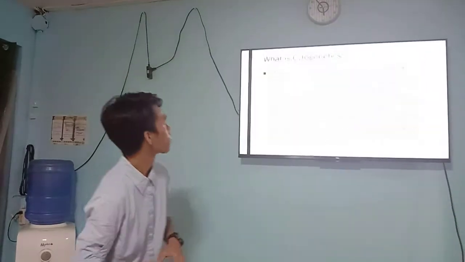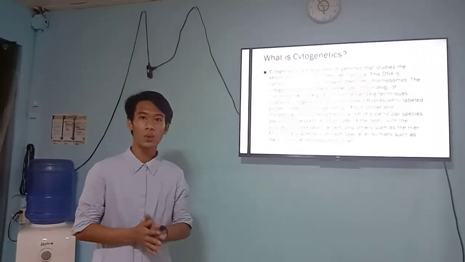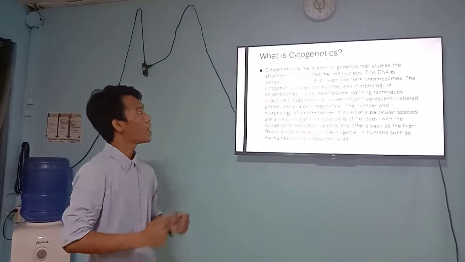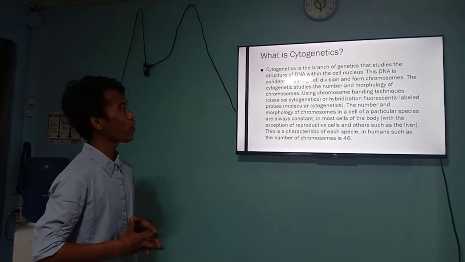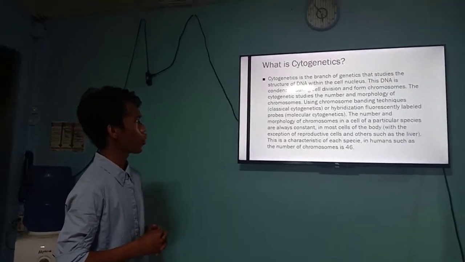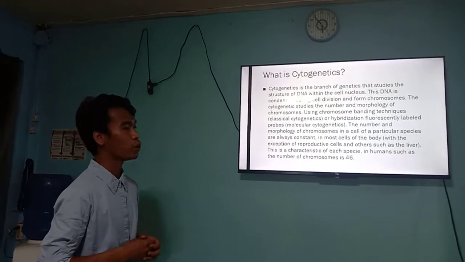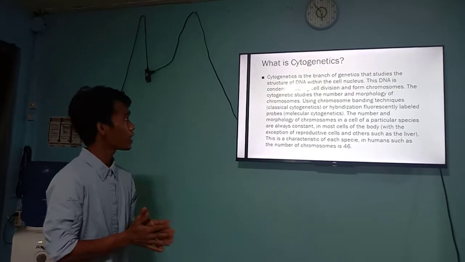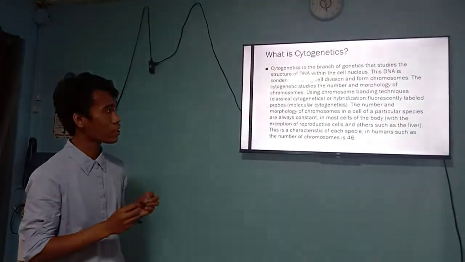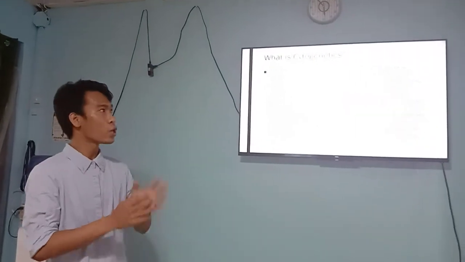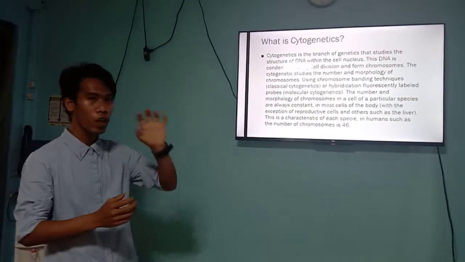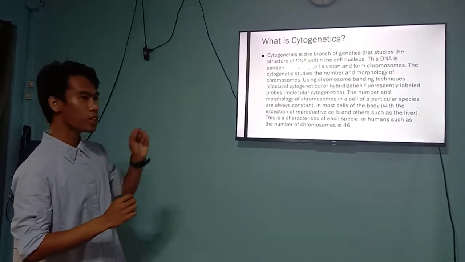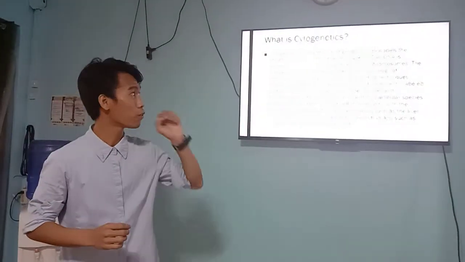Next, in a broad sense, what is cytogenetics? Cytogenetics is the branch of genetics that studies the structure of DNA within the cell nucleus. The structure of the DNA is contained in the cells of the nucleus.